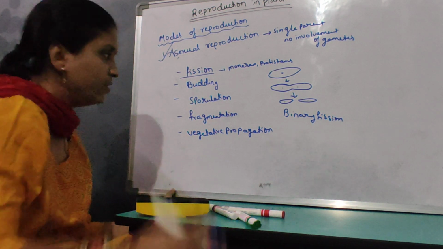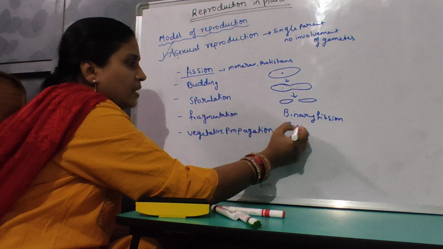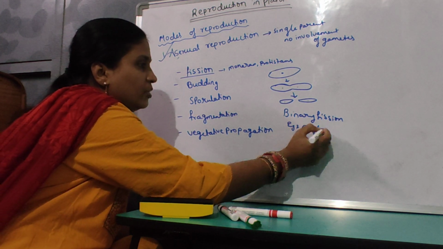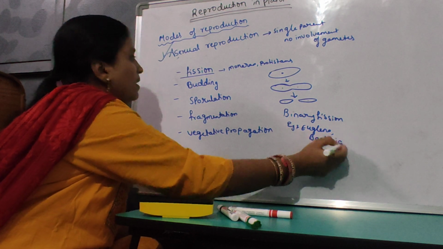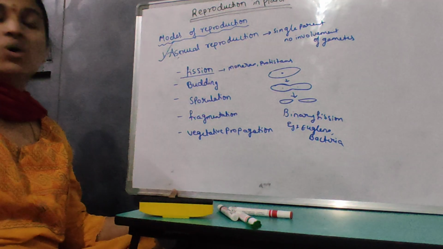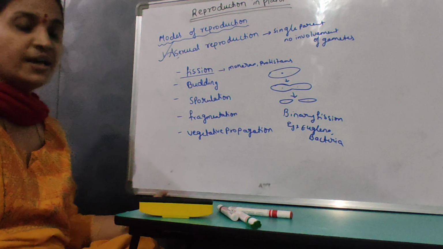Then we can give the examples: Euglena and bacteria. Okay, this is about two equal halves being present in fission.